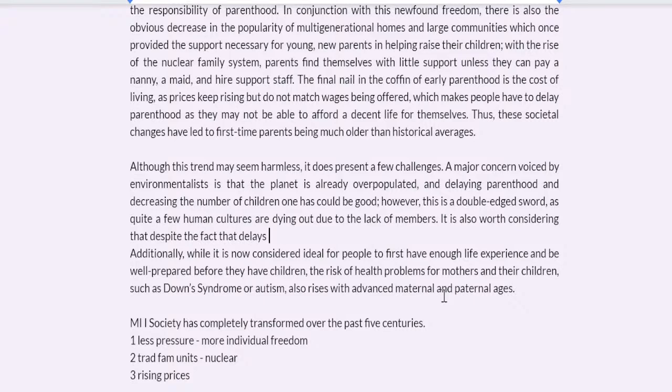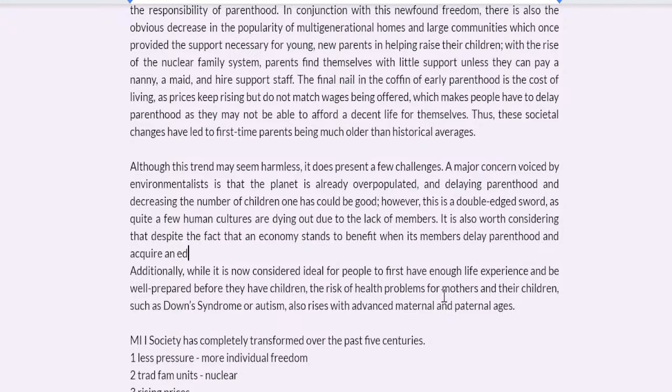I mean, oh yes, it ties into what I know is that when people have children later, they tend to be more educated and they tend to be, well, wealthier. Yeah, not wealthy, but okay, maybe they have more financial capital. Despite the fact that an economy stands to benefit when its members or citizens delay parenthood and acquire an education